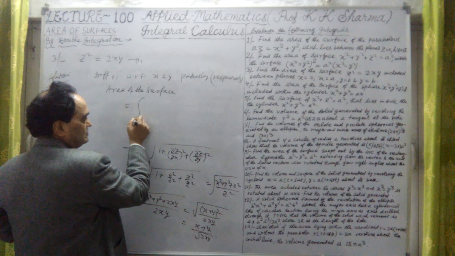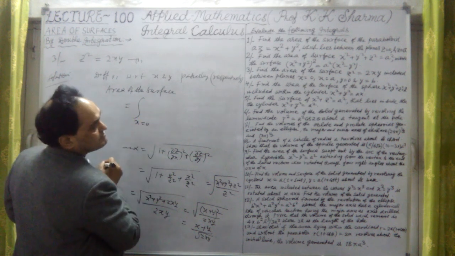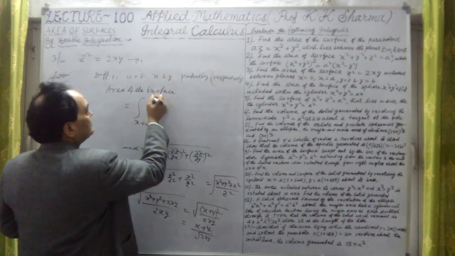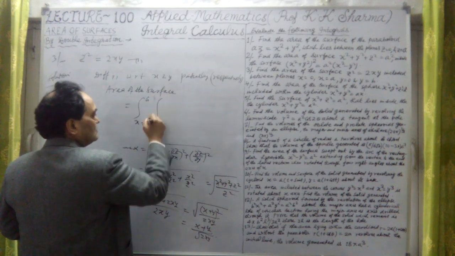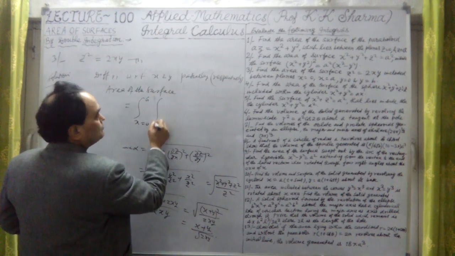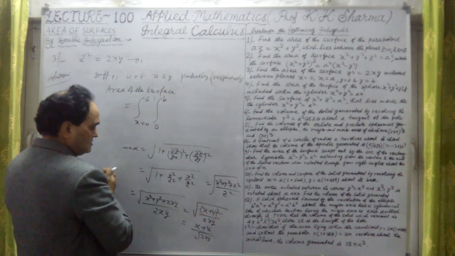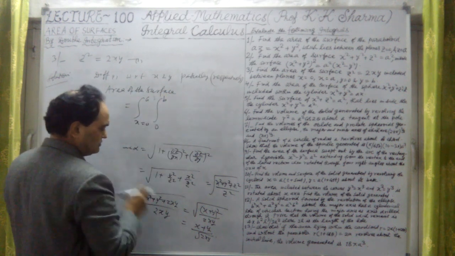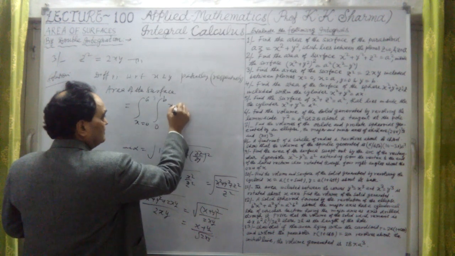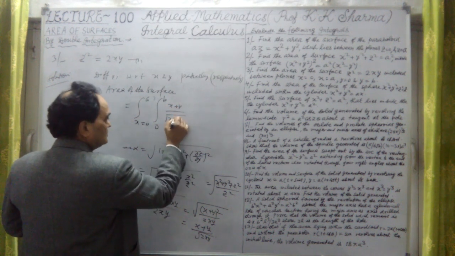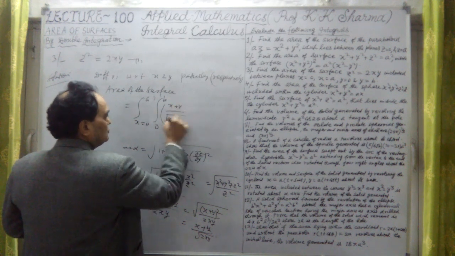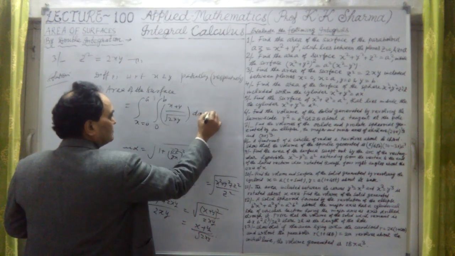Now for x we are taking limits from 0 to a, and y is given here 0 to b. No problem. Now x and y we are taking note of. This is x plus y, secant alpha upon under root twice xy into dx dy.